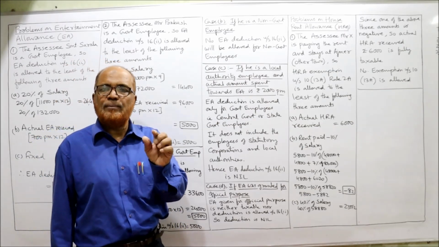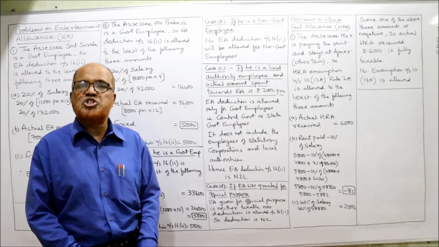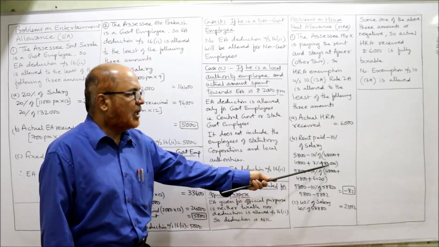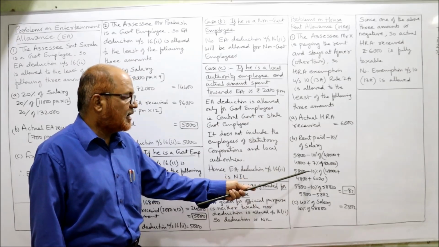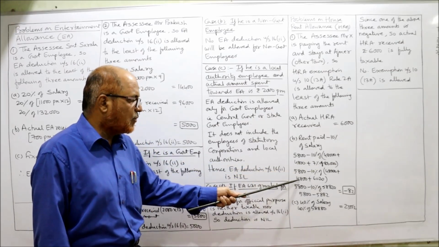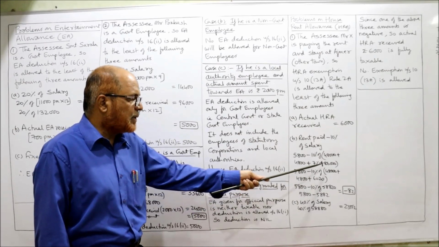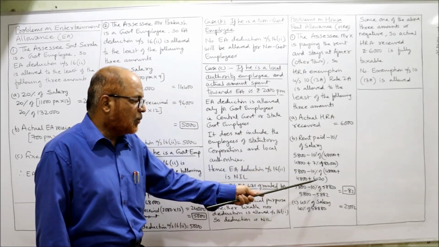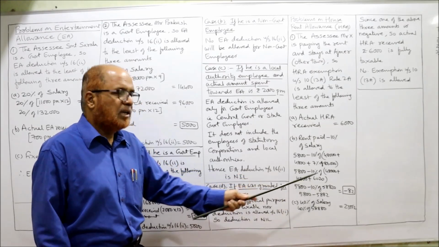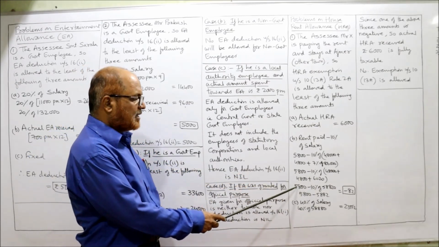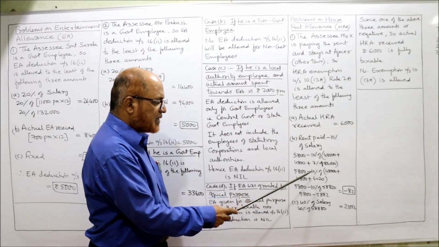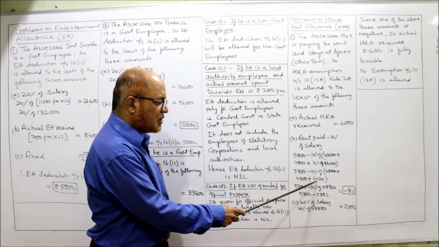On 86,000, 7% is the commission. So 7% of 86,000 you will get 6,020. Now you add up the 3: 48,000 plus 4,800 plus 6,020.